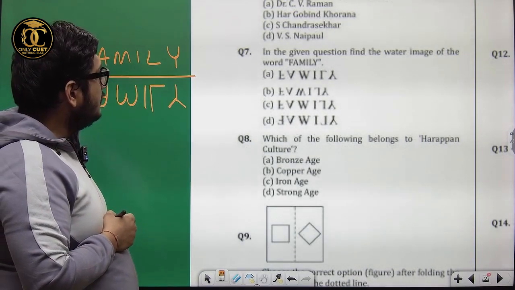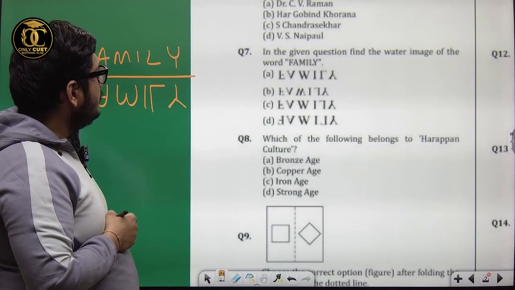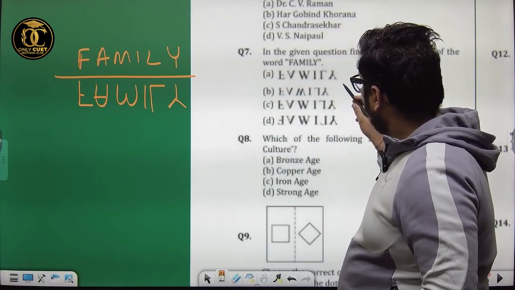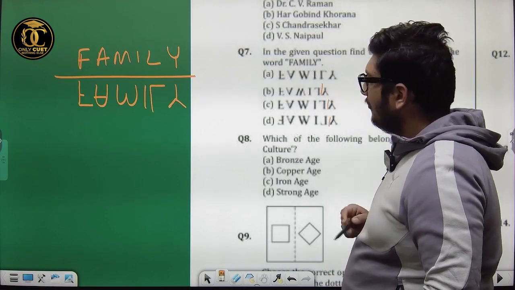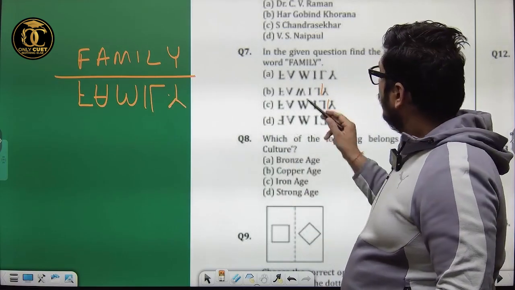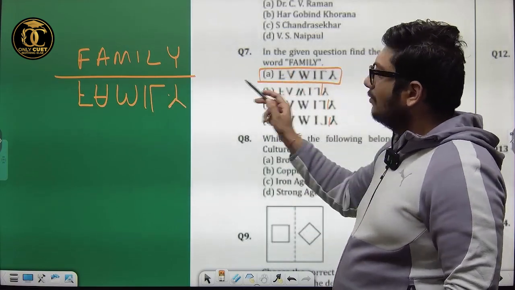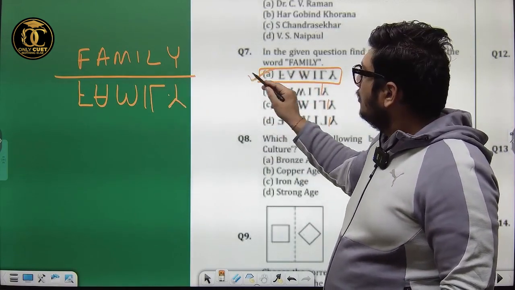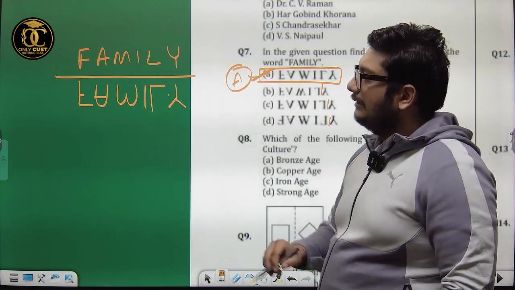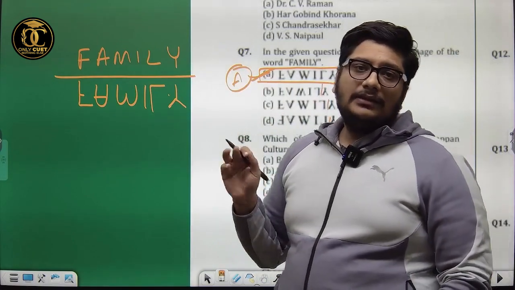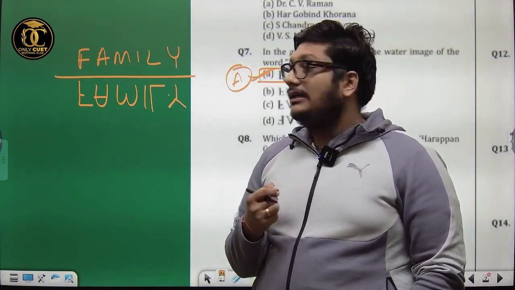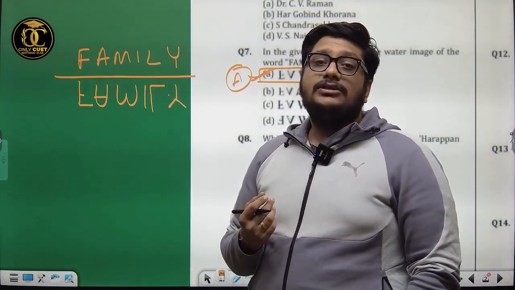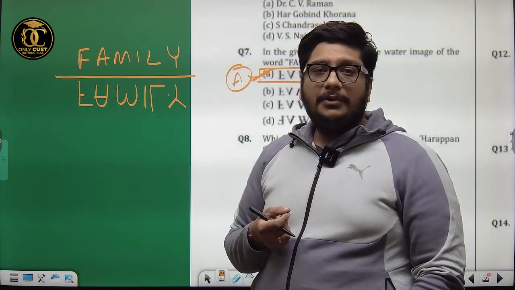Seeing the options, can you see option A? Because apart from that, in all the three, L is very different from what we actually need. Only in option A, L is what we need, and the rest of the alphabets are also matching. So option A would be the correct answer. When we do this in the class, we will analyze how we're going to focus on questions of water image and questions based on folding of a paper. We will be doing those.